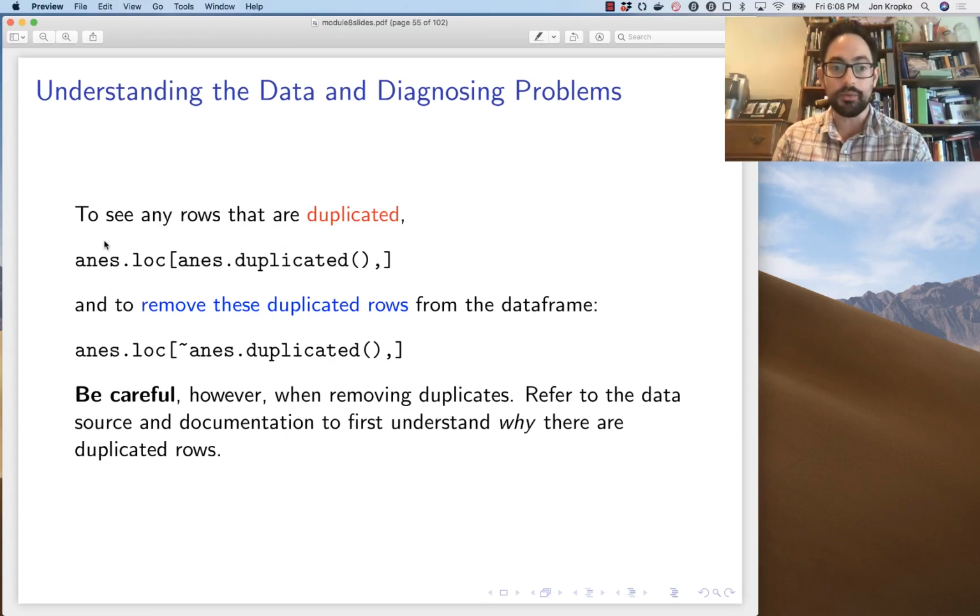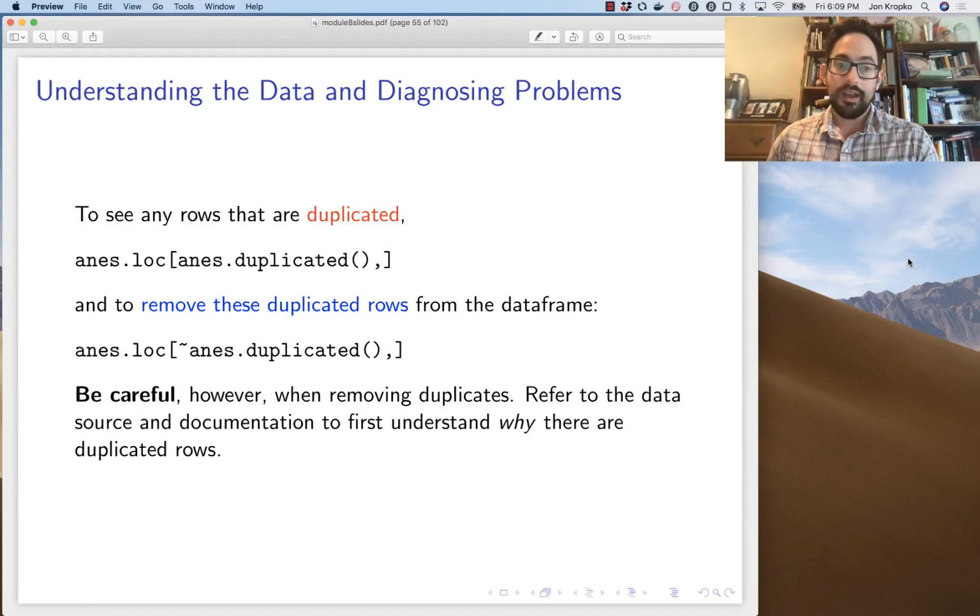If you want to see any rows that are duplicated, you can use the duplicated method, which will give a logical series that goes row by row, whether this row is a duplicate row or this row is not a duplicate row. If you wanted to see the rows themselves, you could use the loc attribute, which allows you to call specific rows. We'll talk more about loc in just a second. If you wanted to remove the duplicated rows, you just put a tilde in front of duplicated.